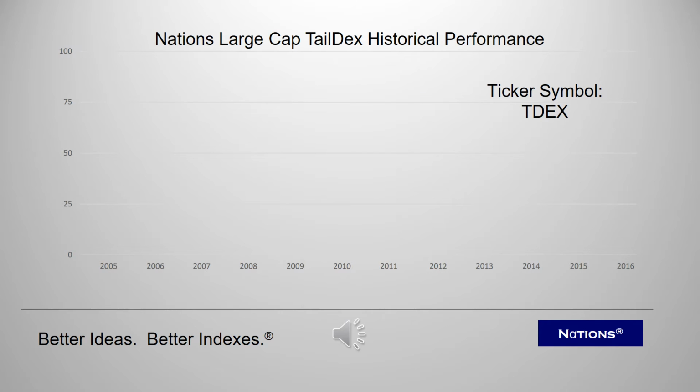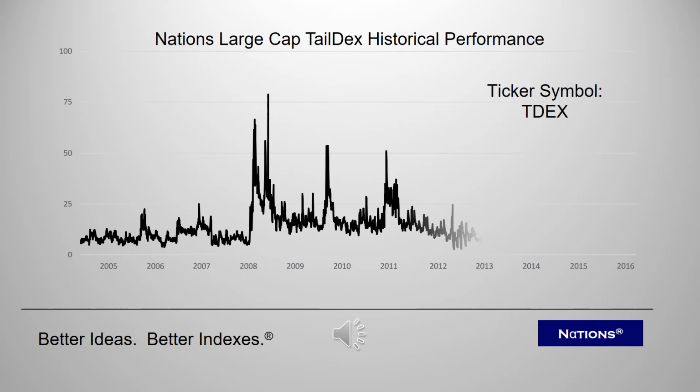Since 2005, TailDex has measured the cost of hedging against such an extreme event, and starting with the commencement of real-time calculation and dissemination in 2014, TailDex has offered the best measure of the amount of fear in U.S. equity markets, allowing investors to hedge sensibly.